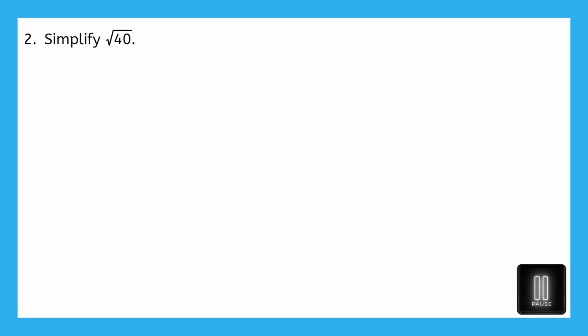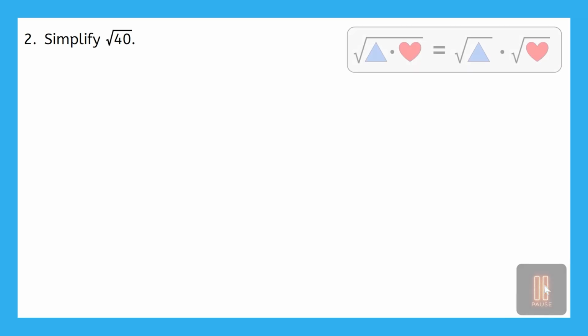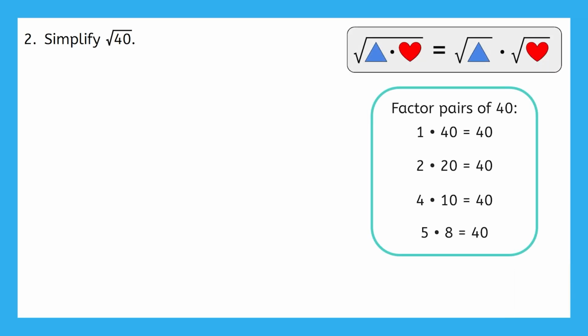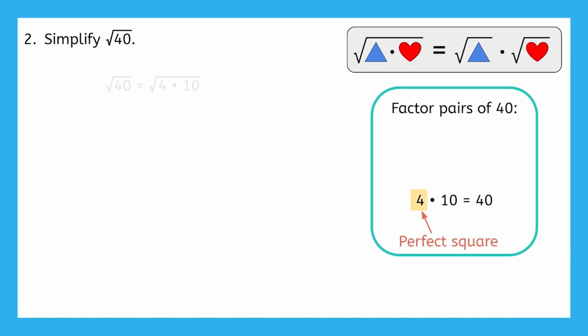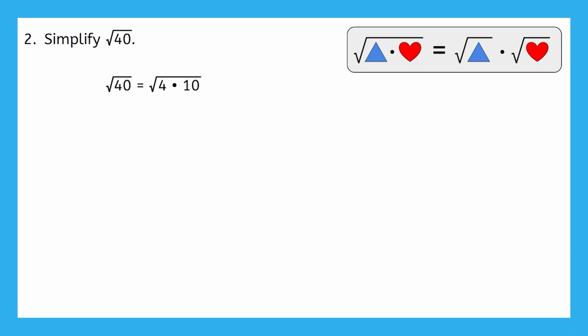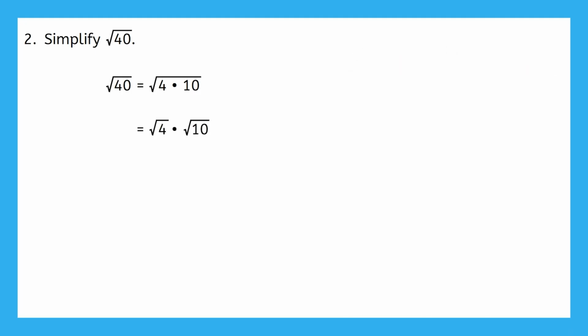Pause the video to try it. Here are the factor pairs of 40. 4 is the only perfect square here other than 1, so we'll rewrite the square root of 40 as the square root of 4 times 10. Then split it up into the square root of 4 times the square root of 10. Evaluating the square root of 4 gives us 2 times the square root of 10. For our final answer, we just remove the multiplication symbol.